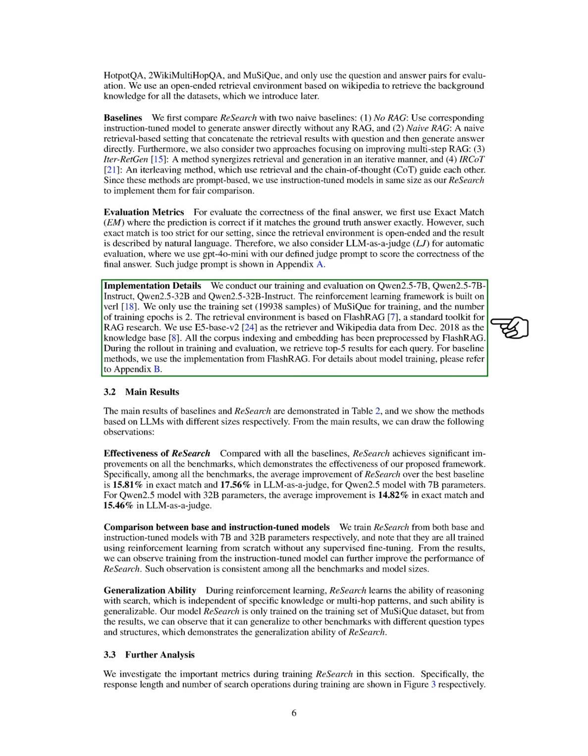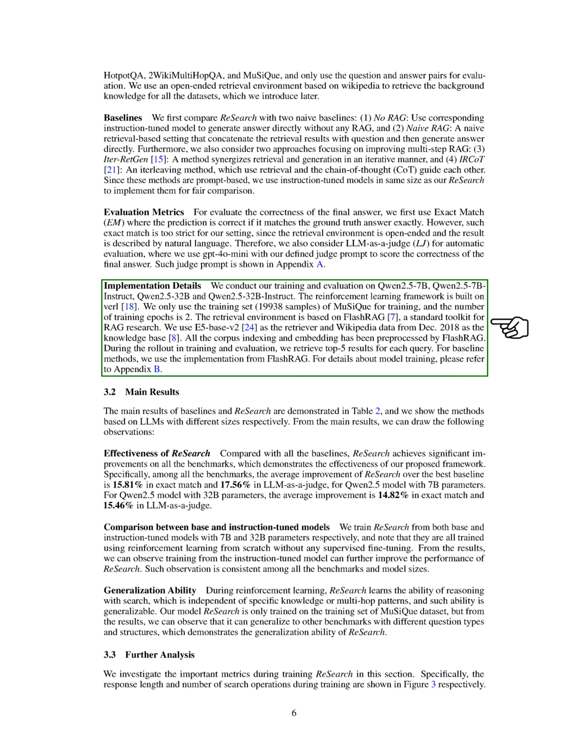For implementation, we conduct our training and evaluation on the various Qwen 2.5 models. Our reinforcement learning framework is based on verl, and we train exclusively on the Musique training set, which contains 19,938 samples over 2 epochs.